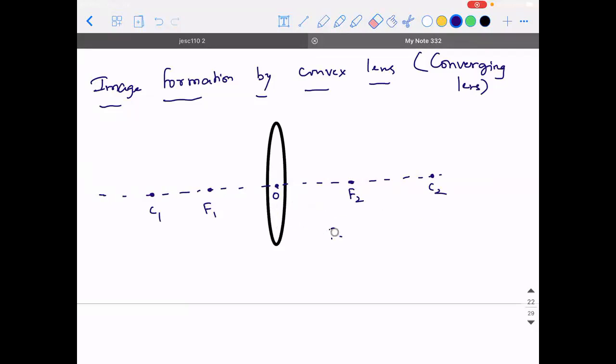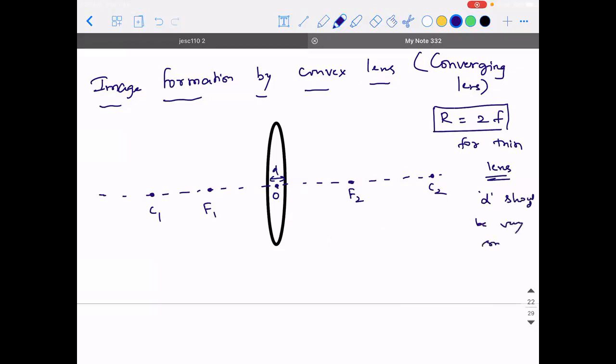Having these points in mind, I would like to mention that the radius of curvature is equal to 2f for a thin lens. When I say thin lens, this distance d should be very small. The distance d is supposed to be very small for it to be called a thin lens. I hope everybody made a note of all these points.